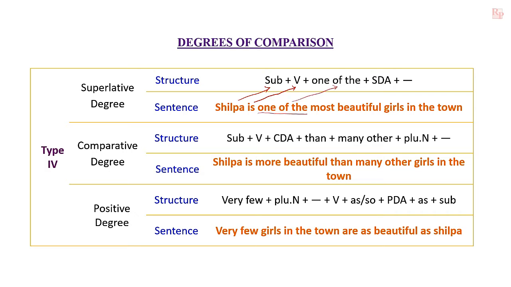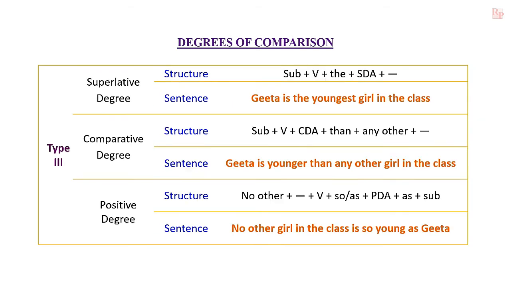After that, the superlative form of adjective is written. It is ended by a certain phrase with common noun. The common noun is in plural, and "in the town." But in the third type of degrees of comparison, subject is mentioned, verb is there, before the superlative degree of adjective, "the" is mentioned, and singular common noun is there.